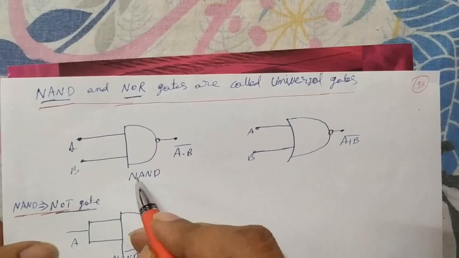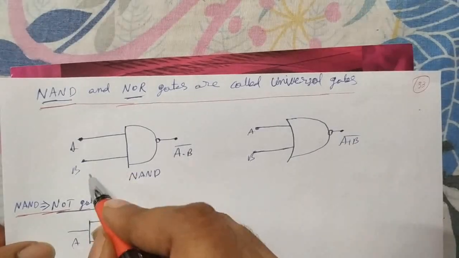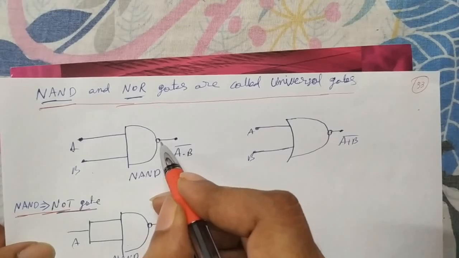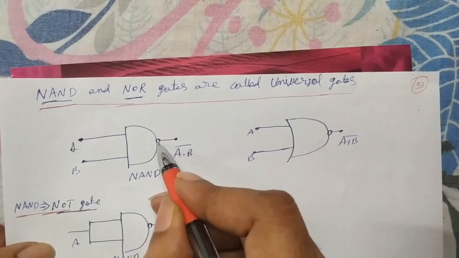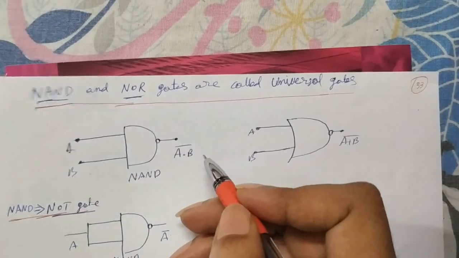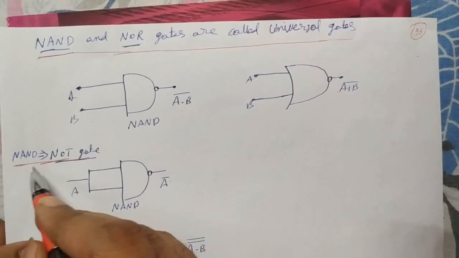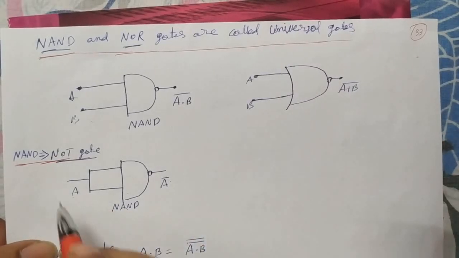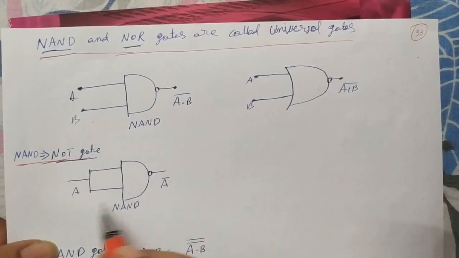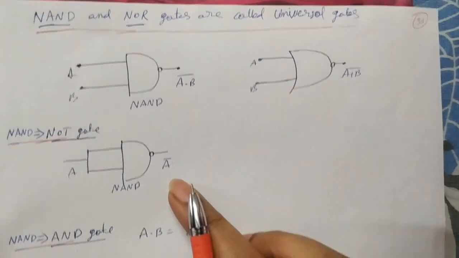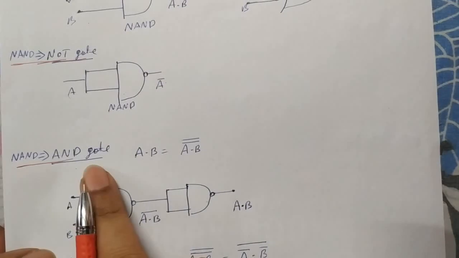Suppose a NAND gate has two inputs, and this is the circular symbol of the NAND gate. The small circle represents negation. If the circle is not there, you can say it is an AND gate, and this circle represents a NAND gate. If you short circuit the two inputs of a NAND gate, it behaves like a NOT gate. So one input, one output, but you get the opposite, that is A means A bar we are getting. This is a NOT gate.